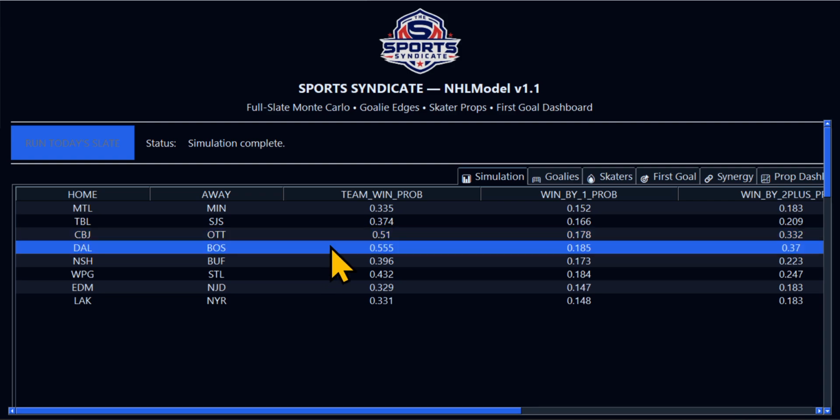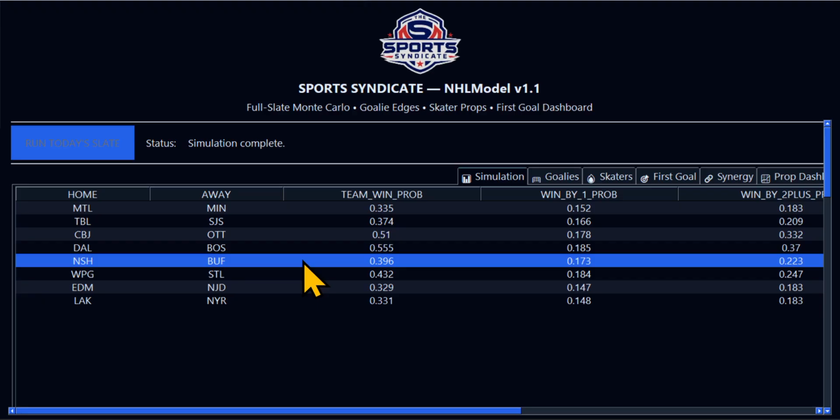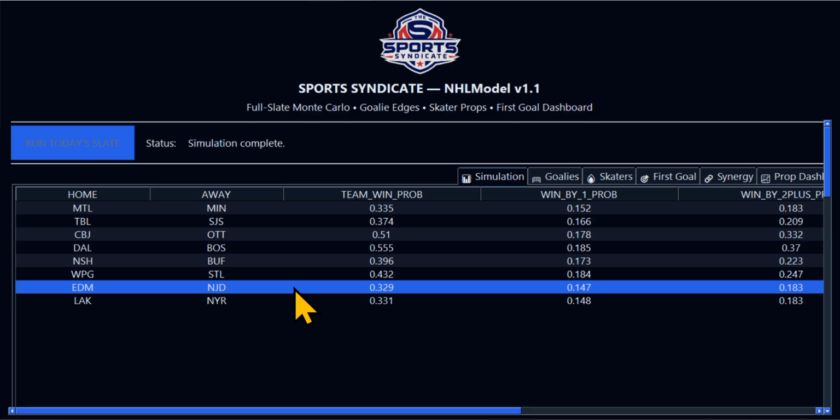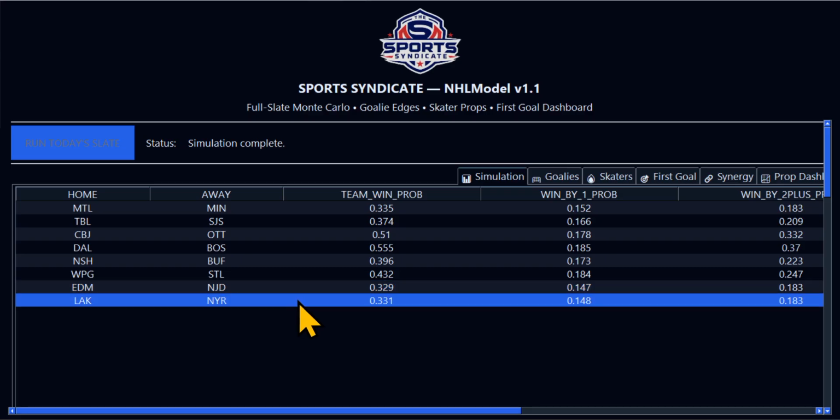Dallas is one of the best teams in the league, and they didn't come through one time, and I was kind of disappointed because I put some. Yeah, I was hurt, but it's okay. We got Buffalo to pull this thing out. We got St. Louis to pull this thing out. We got the Devils, New Jersey, to pull this thing out, and we got the Rangers.